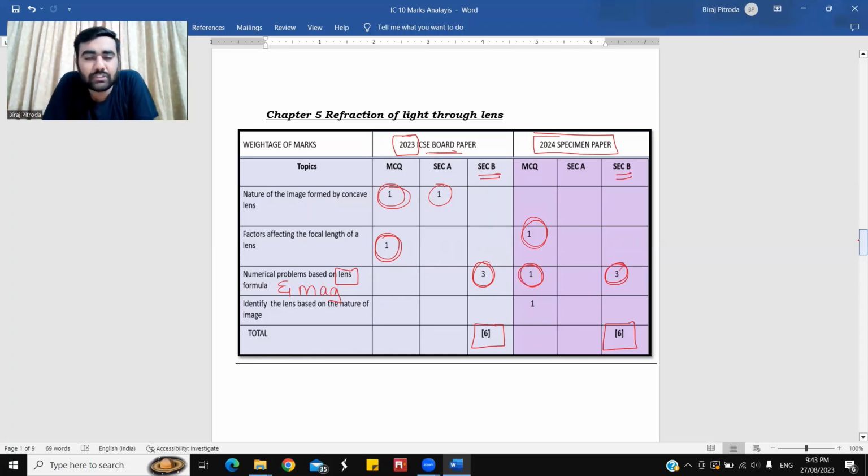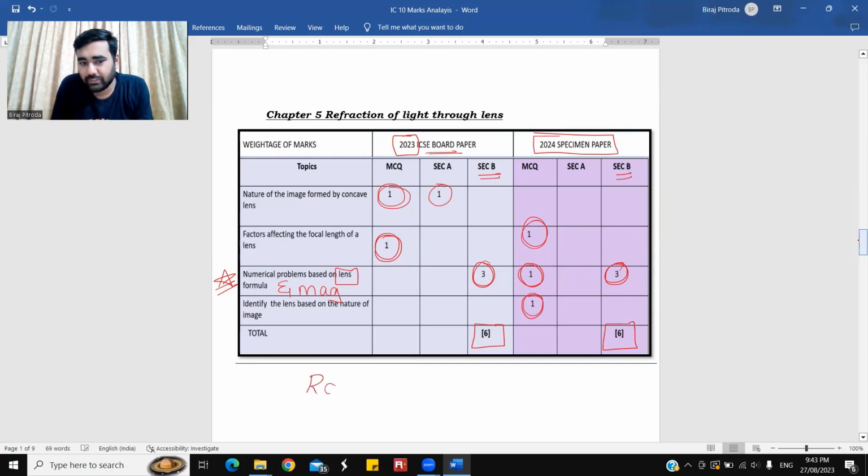Identify the lens based on the nature of image. It's a similar kind of thing to the lens formula. This question was seen for 1 mark as an MCQ in the specimen paper. The important topic to be taken care of here is numericals based on this.